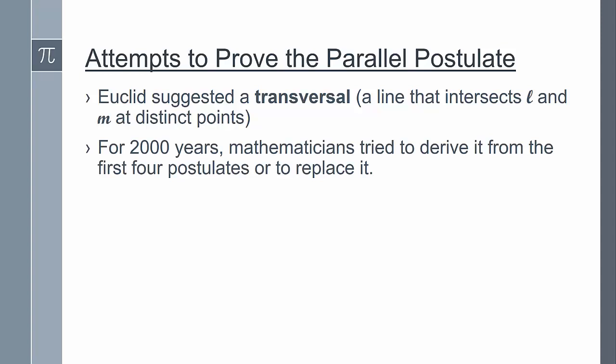So for 2,000 years, mathematicians tried to derive the Euclidean parallel postulate from the first four postulates, or to find some other self-evident statement that we could use to replace it. But it turns out that all these so-called proofs entailed hidden assumptions that were unjustifiable, and substitute postulates turned out to be logically equivalent to the parallel postulate, so we gained nothing by substituting it.